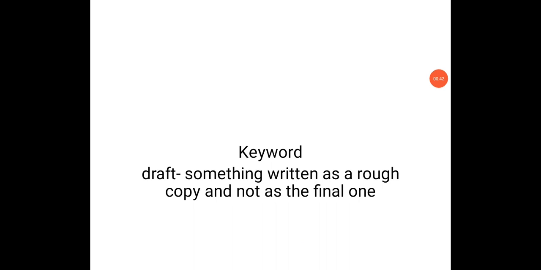So students, today's keyword is draft. Can you tell me what is draft? Something written as a rough copy and not as the final one. Okay, जो final नहीं होता, something written as a rough copy and not as the final one, जिसको हम rough copy में, that is called draft. So student, I hope this keyword is clear to you.